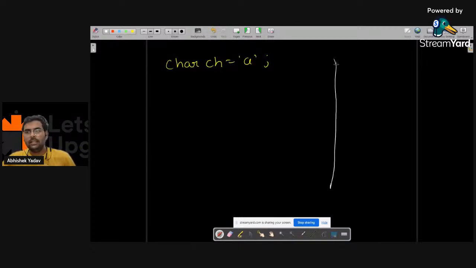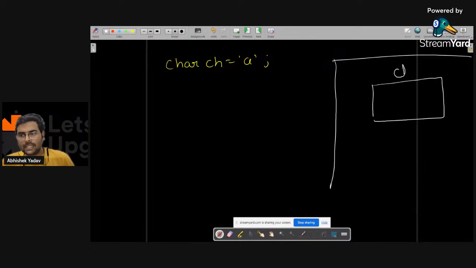So what happens for the character? Let's first discuss the character. Here you are saying char ch is equal to 'A'. Now what will happen behind the scene? You have the memory. In this memory, 1 byte will get allocated to this variable ch. Let's assume the starting address is 800. The end address will be 801. We have integer data, that is decimal format data, converted to binary format data. This I know. But how will a character get converted?